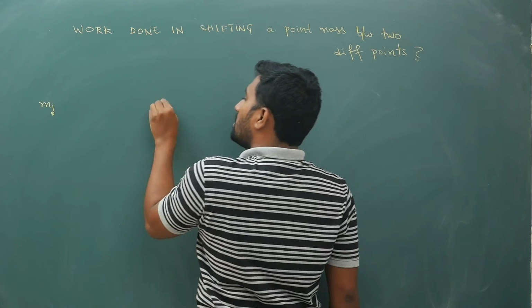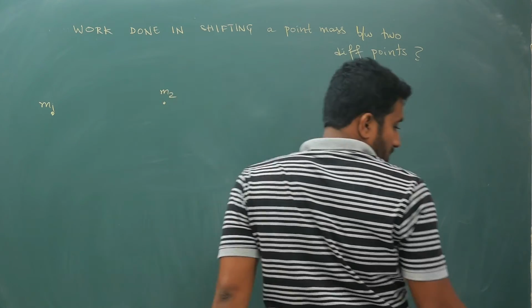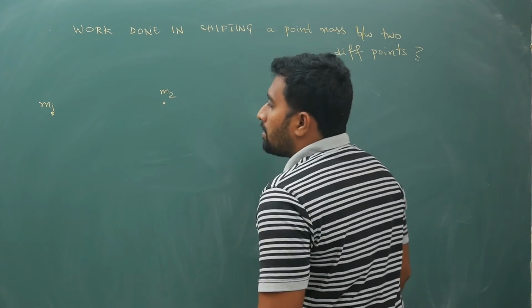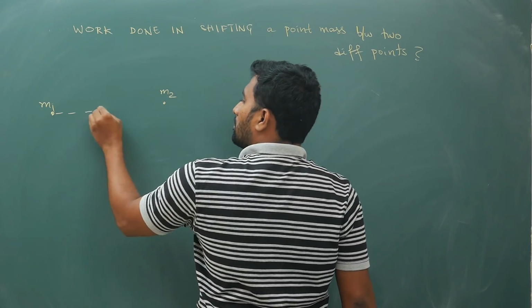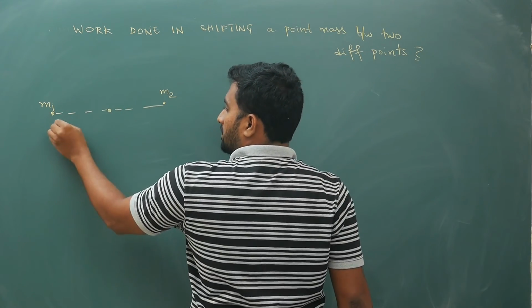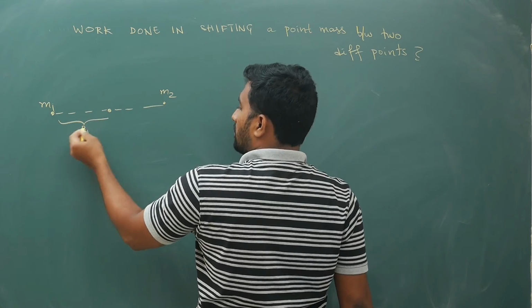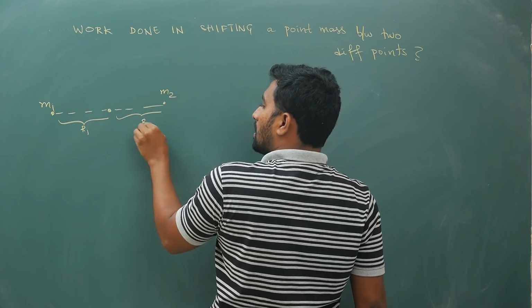Let us say you have m1 here, and m2 here. Between these 2 points, let this distance be r1 and this distance r2.